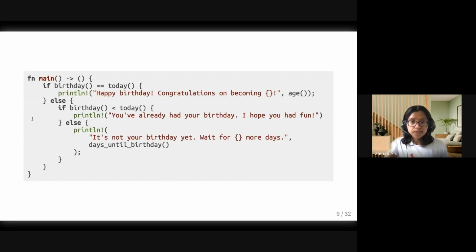So what that means, if we take a look at our main function, is that today, when we first called it, may have been the 5th of August, right? But then when we actually called it later, we called it in days until birthday as well, it was the 6th of August. And so what we actually got was a condition here, which we hit, in which we thought that it wasn't our birthday, but in fact, as the function was running, it became our birthday. And our days until birthday ended up being 1. Oh, sorry, ended up being 0.